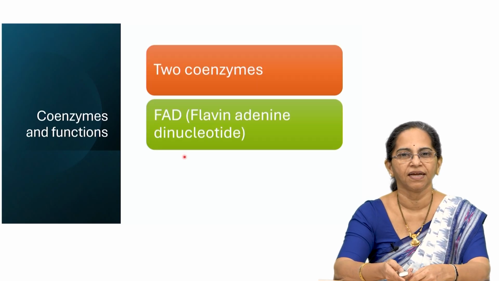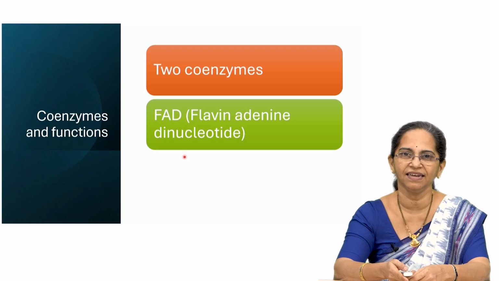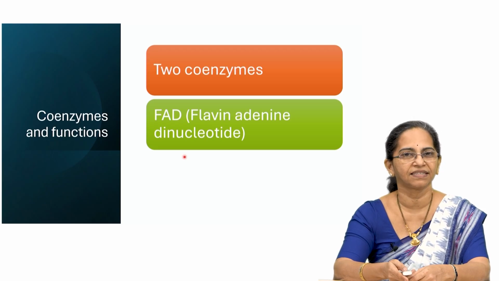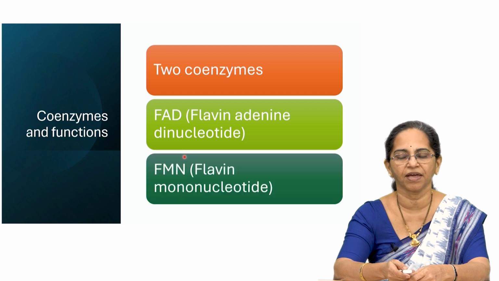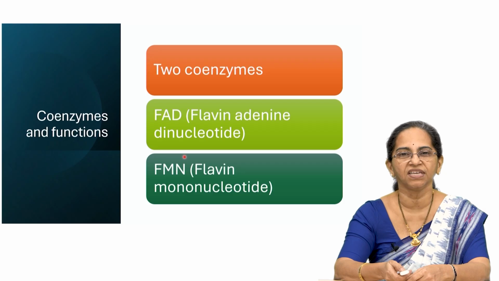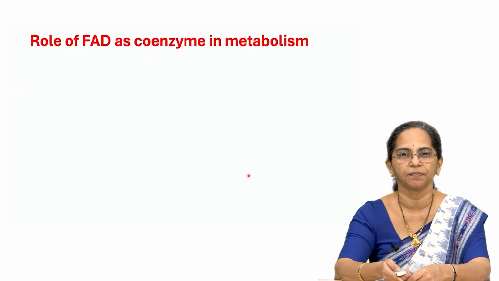The first one is FAD or flavin adenine dinucleotide, and the second coenzyme version of riboflavin is FMN or flavin mononucleotide. So, these are the two coenzymes of riboflavin.